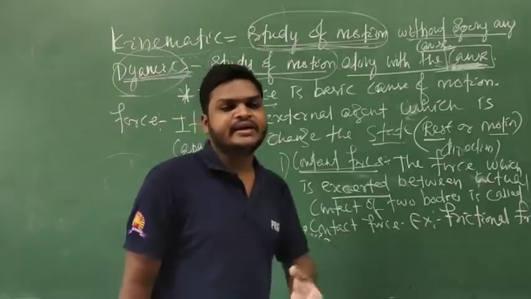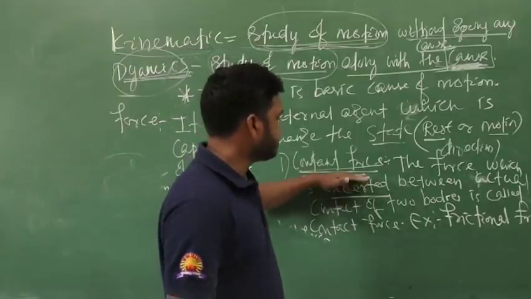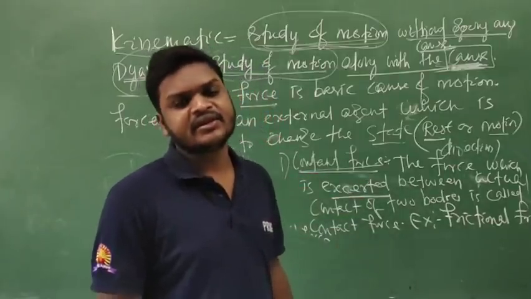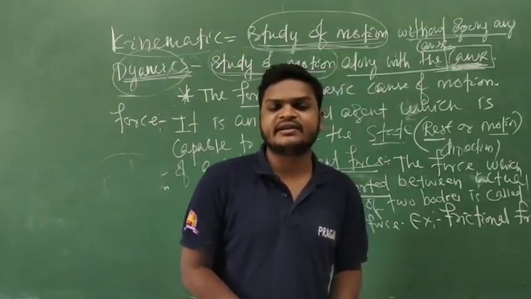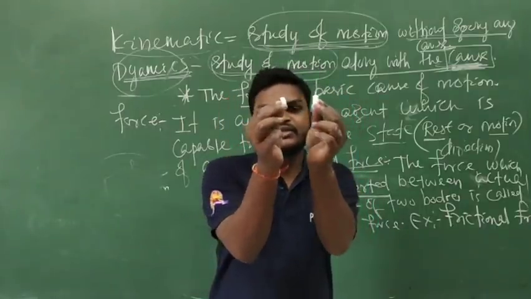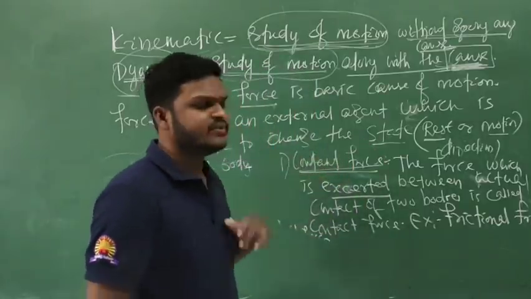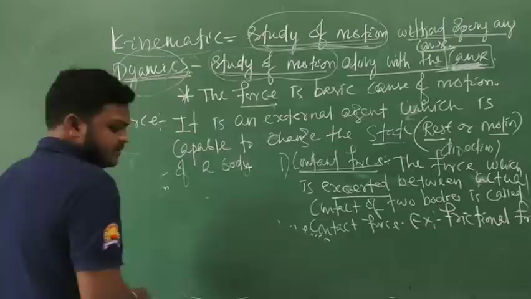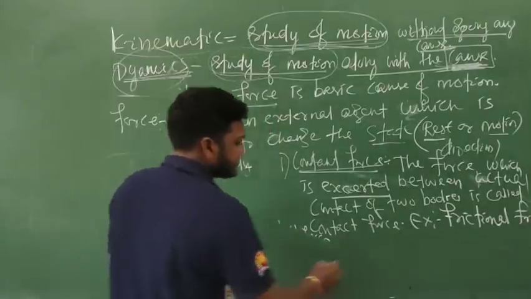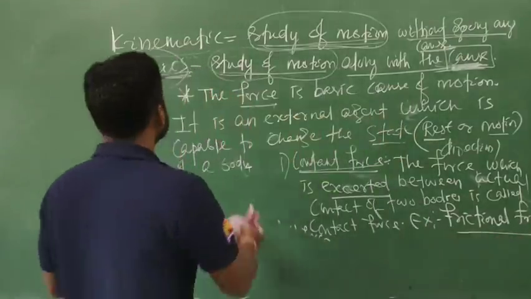So force may be divided into two types. One is contact force, another is non-contact force. So how is contact force exerted? When two bodies are in contact with each other, then a force is exerted between them, and that force is called contact force. And frictional force is a type of contact force.